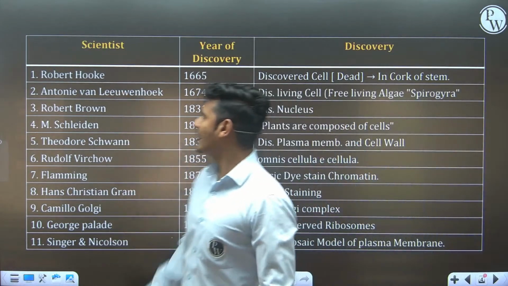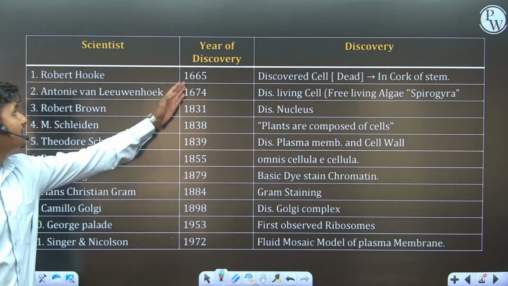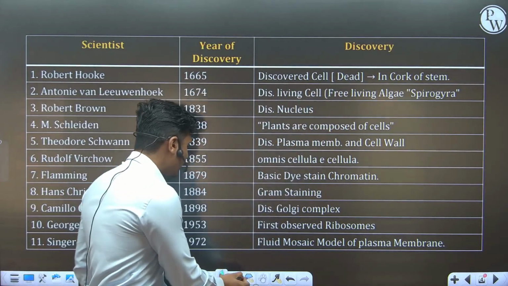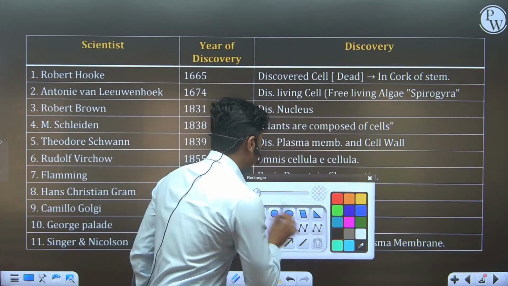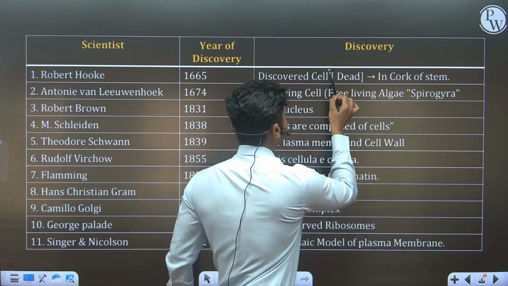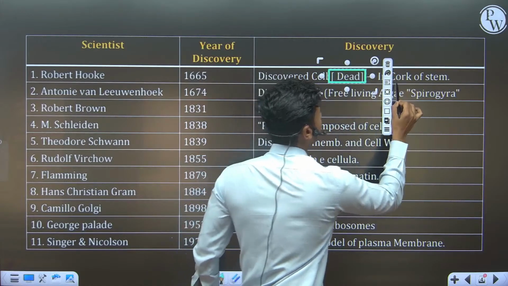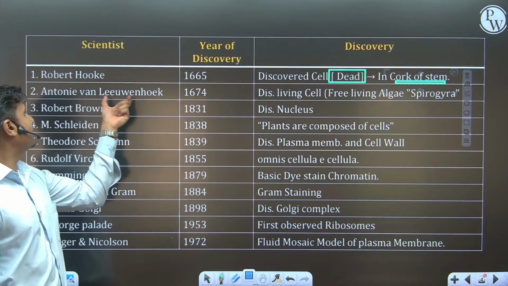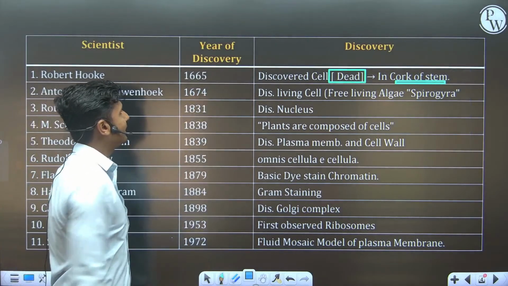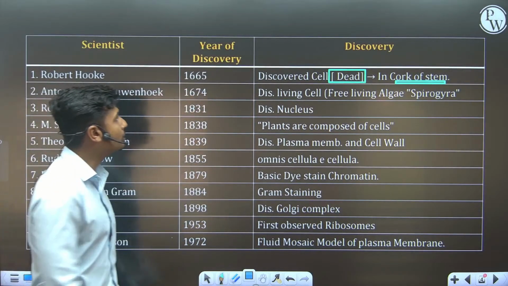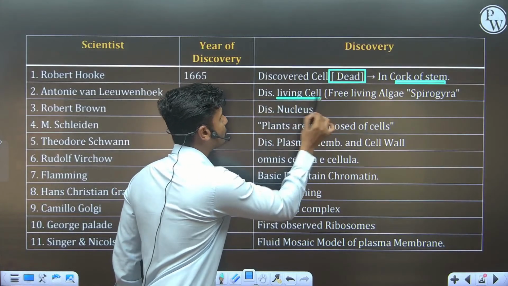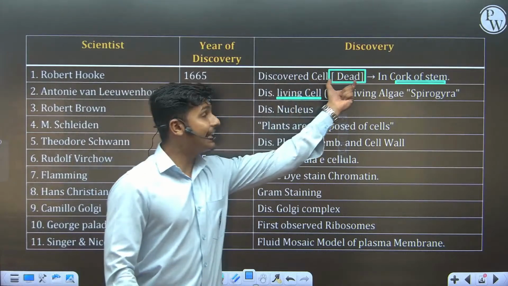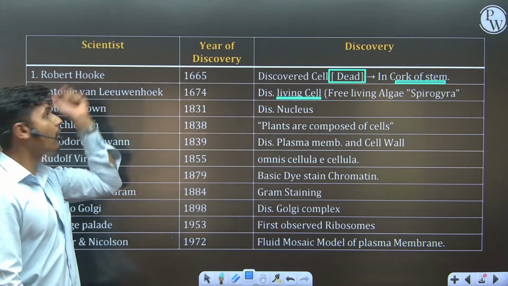First scientist, that is Robert Hooke, and in 1665 he discovered dead cell. Very important point, dead cell, in the cork of stem. Second scientist, Anthony van Leeuwenhoek, in 1674, after the discovery of Robert Hooke, he discovered living cells. So if in NEET they ask you who discovered dead cell, your answer is Robert Hooke.